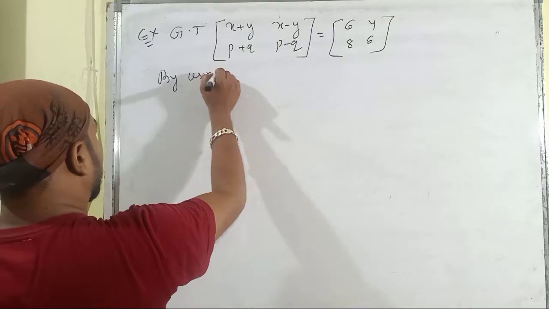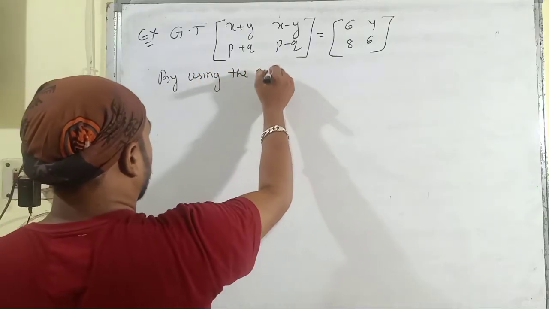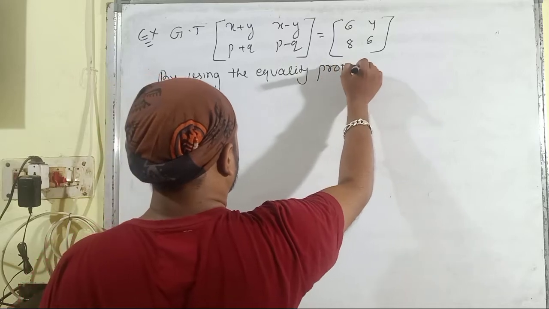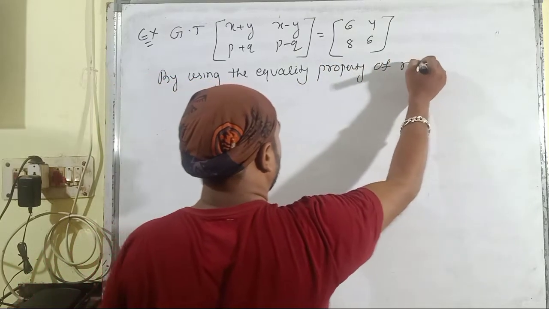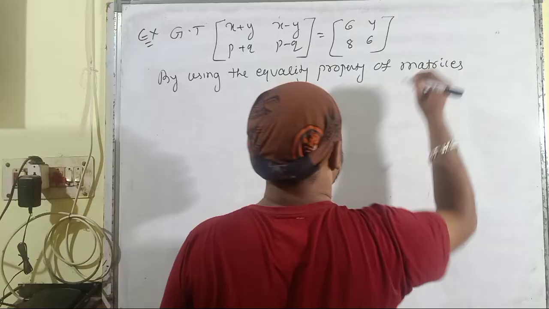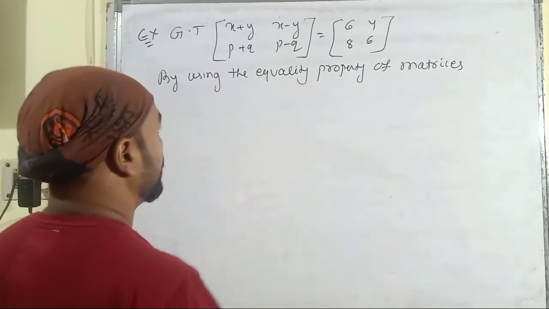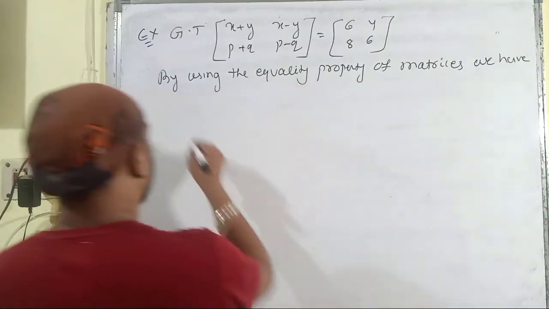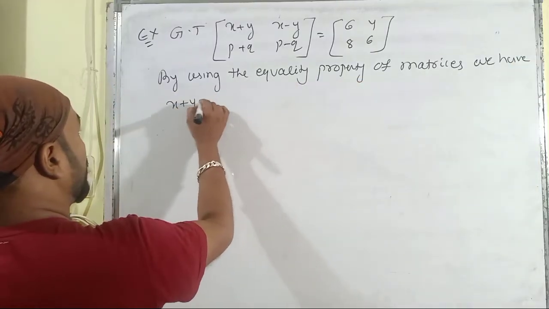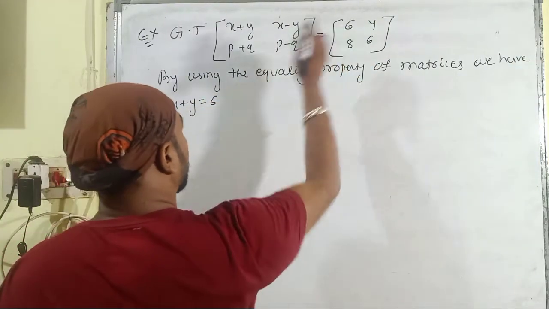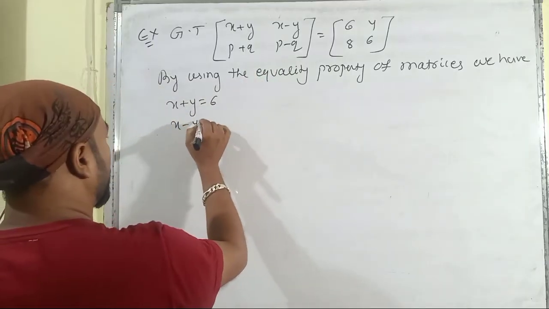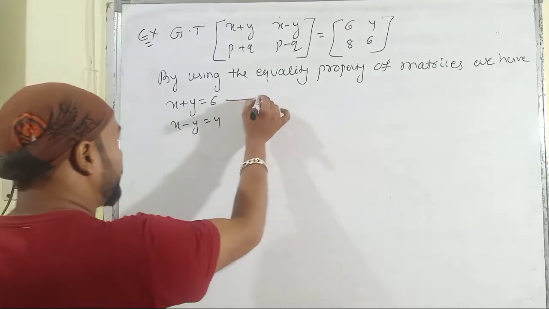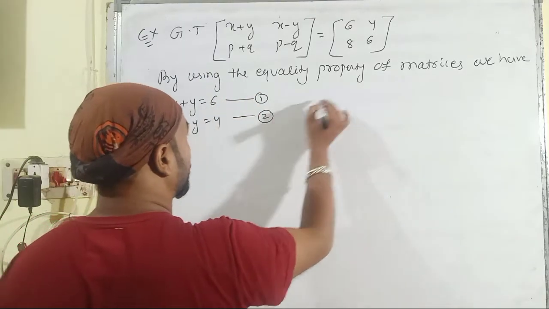By using the equality property of matrices, we have x plus y is equal to 6, then x minus y is equal to 4, because the corresponding elements are equal to each other. This is the first equation, this is the second equation.